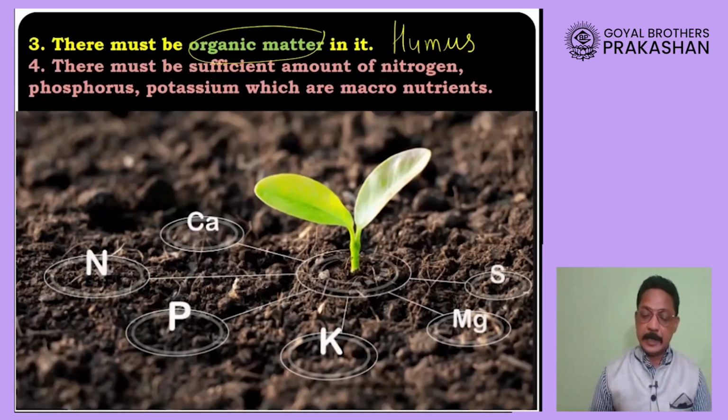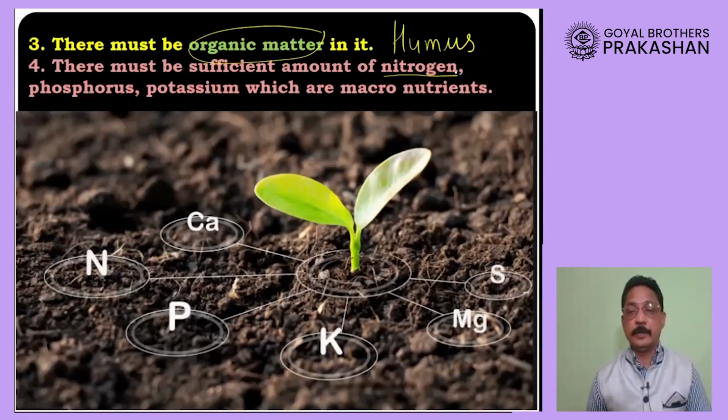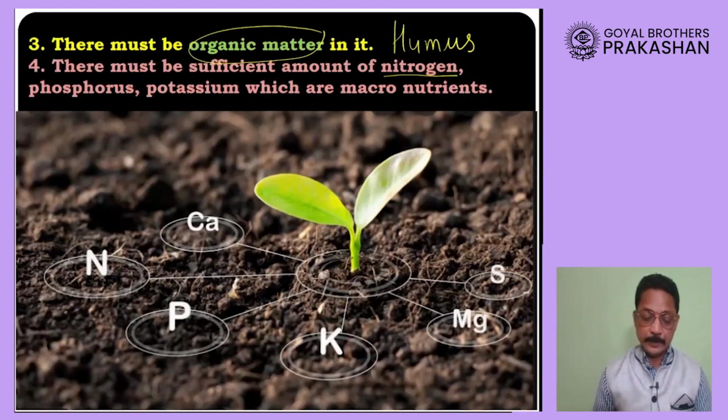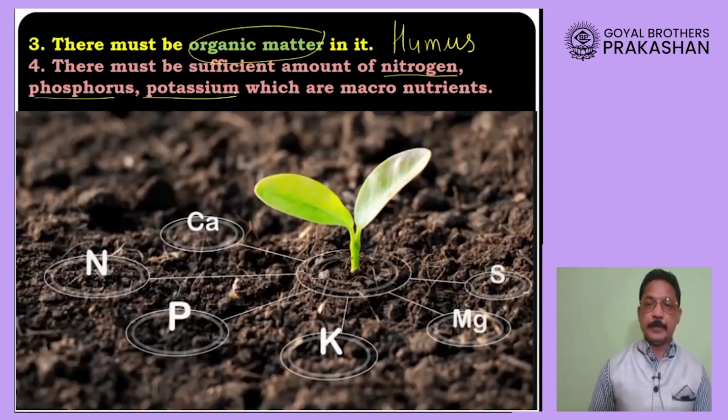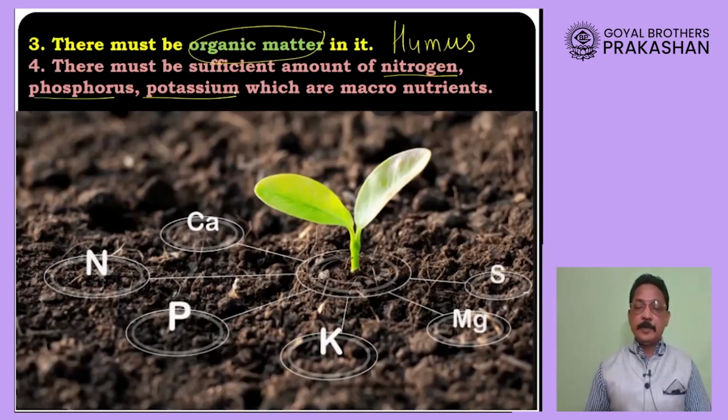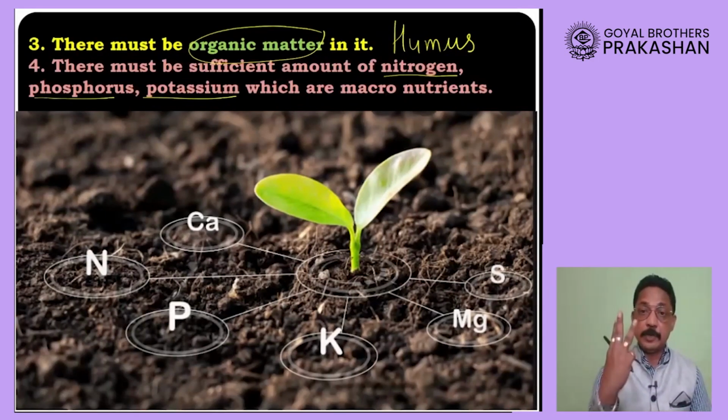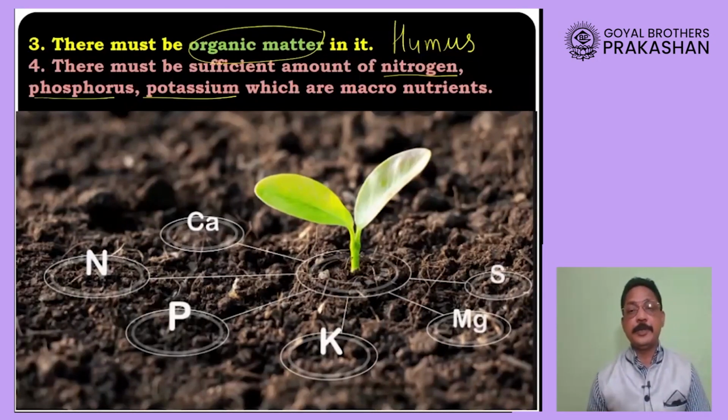Besides that, there are three major nutrients present in soil: nitrogen, phosphorus, and potassium. If a soil has these three constituents in greater proportion, then it is considered very fertile soil, because these are the three main constituents required for plant growth.